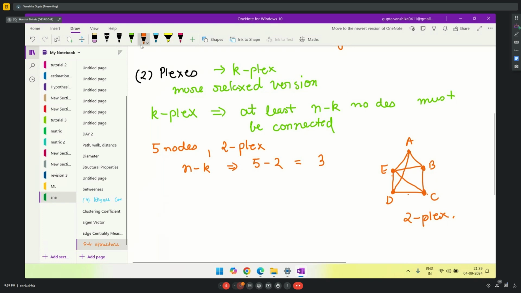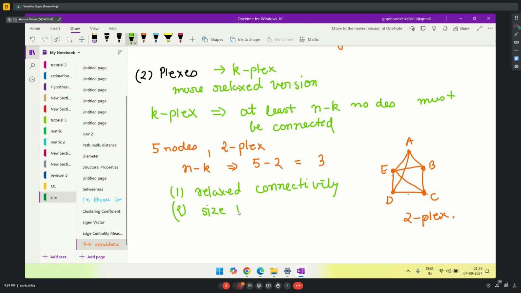Now the characteristics for this: number 1, it has relaxed connectivity. And number 2, as it has relaxed connectivity, you can have a bigger size. Bigger number of nodes is possible. Whereas in case of clique, bigger size was not possible because it becomes very tough to make a complete graph with a bigger number of nodes. Whereas in k-plex, it is possible.